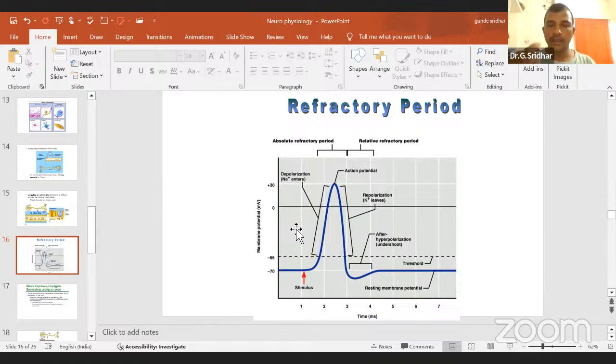Please listen carefully. The question is like this. You are given a stimulus and the cell membrane is depolarized. At the time of depolarization, this is a 2 marks question, what type of channels will open on the cell membrane? A. Voltage-gated cationic channels. B. Voltage-gated anionic channels. C. Ligand-gated cationic channels. D. Ligand-gated anionic channels. What is the answer?